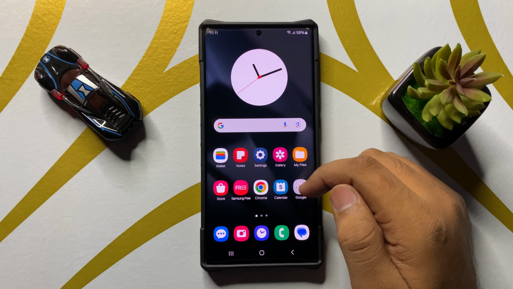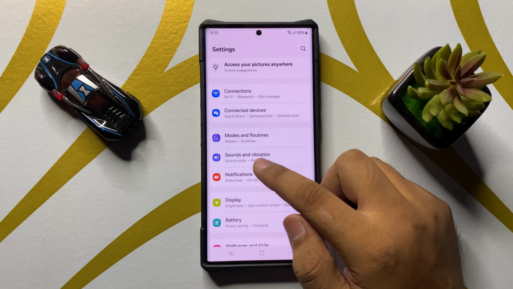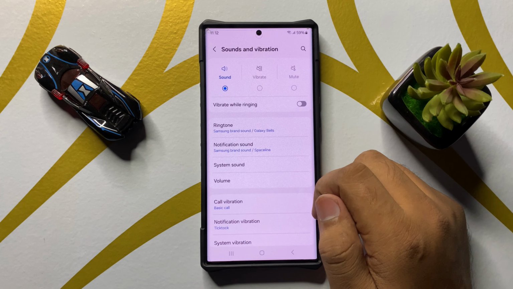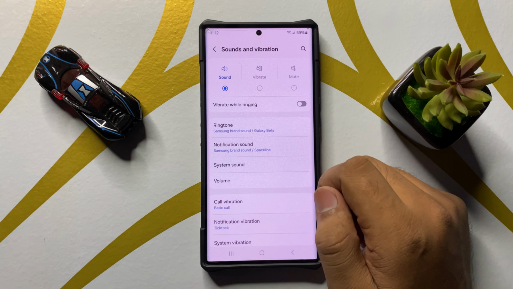In this video I will show you how to increase or decrease the ringtone volume sound in Samsung Galaxy S25 Ultra. So first of all, open settings. Now in settings, scroll down and here click on sounds and vibration. Now in sounds and vibration, click on ringtone.